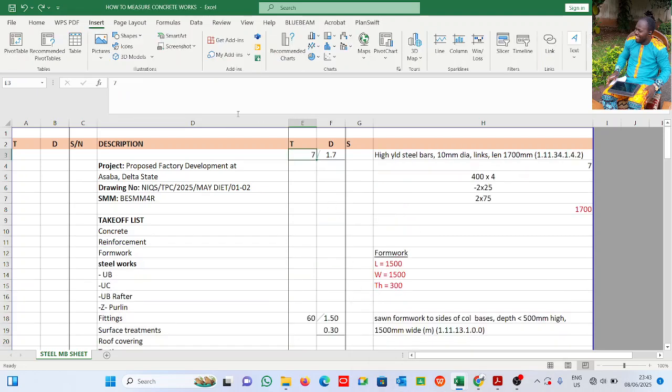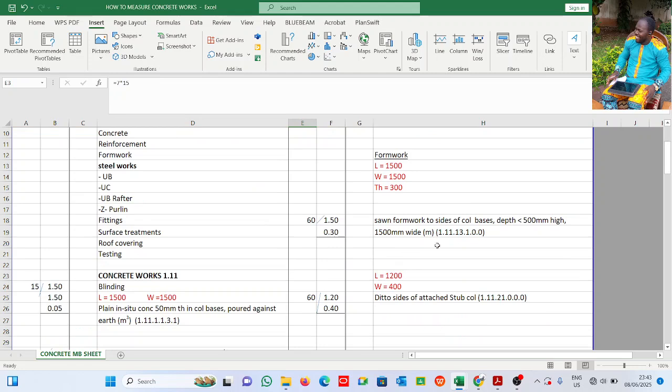Okay, I'm here. All right, this will be times 15. So this is what it's going to be like. All right. See, this is steel. Let me make it concrete. Concrete, MB sheet. All right. So this is what we have. This is basically what we have. All right. So this is the link.